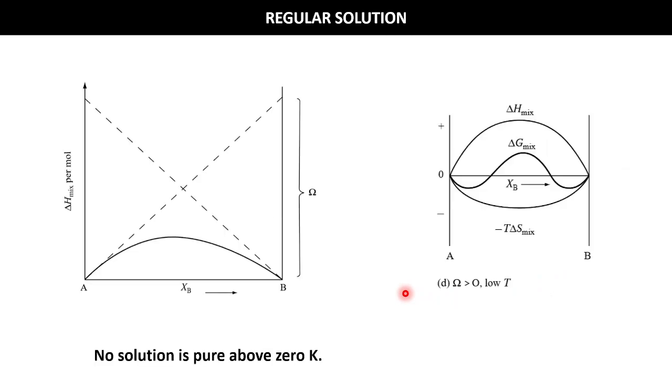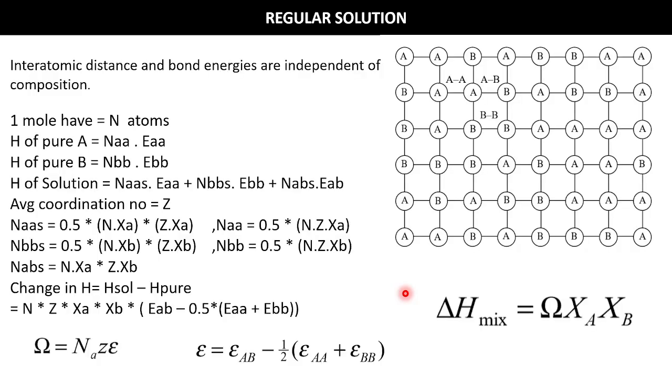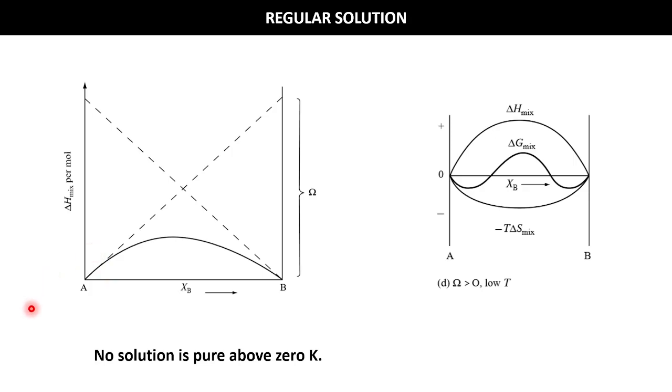Now, one important observation of this equation is that delta H mix is equal to omega XA XB. Now if we take the derivative with respect to XA and XB, and we figure out the value of this derivative at the extreme points, XA equal to 1 and XB equal to 1, then we will find the slope of that curve. The derivative will give the value omega. This omega is the partition function, a finite value.